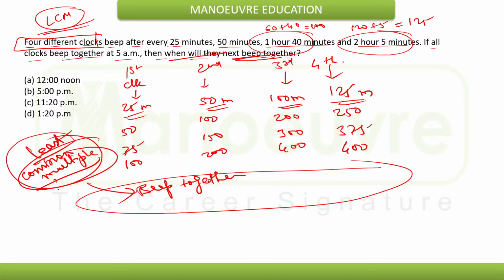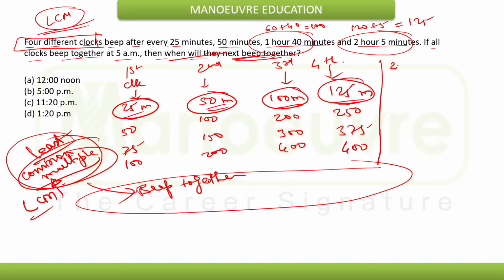Hence you need to find the LCM of these values: 25, 50, 100 and 125. So if I try to find the LCM of these values, 25 can be written as 5 raised to 2, 50 can be written as 2 raised to 1 into 5 raised to 2, 100 can be written as 4 into 25, that's 2 raised to 2 into 5 raised to 2, and this 125 is clearly nothing but 5 cube, 5 raised to 3.